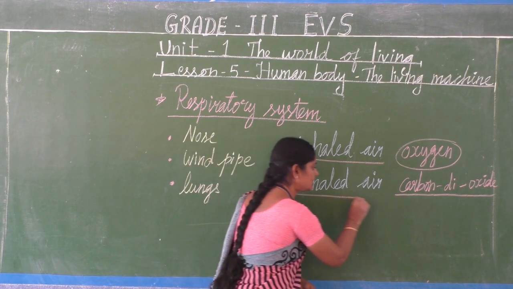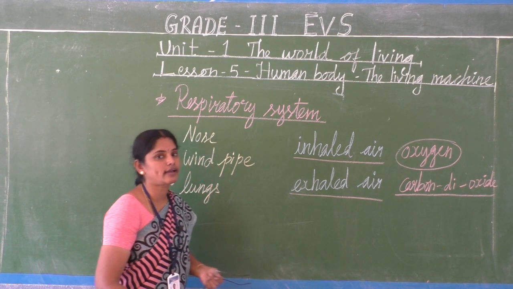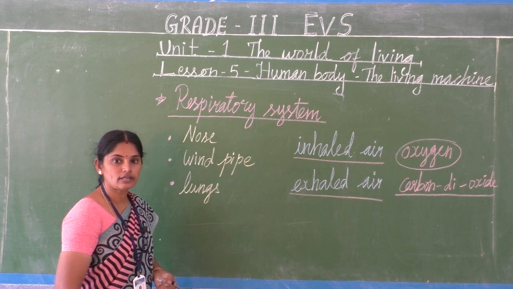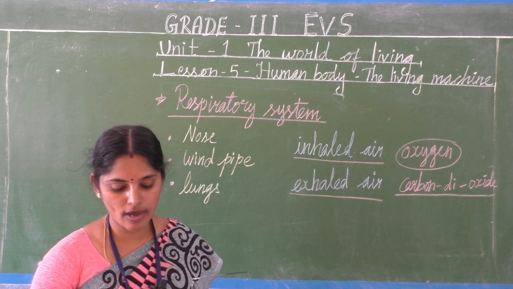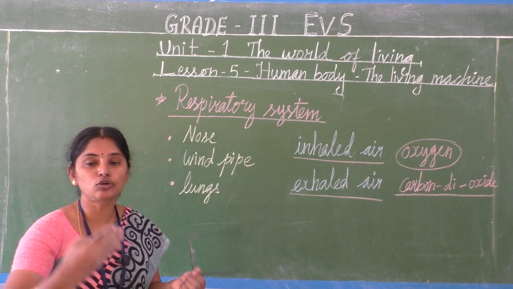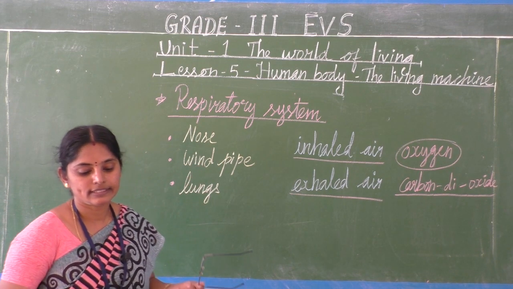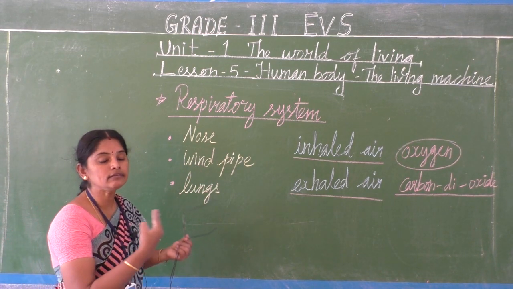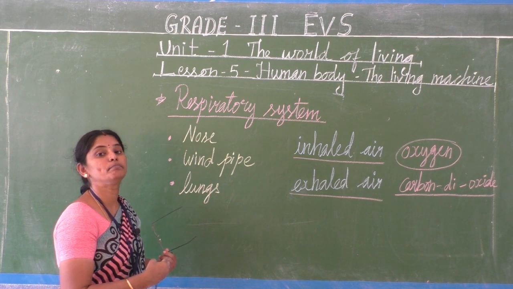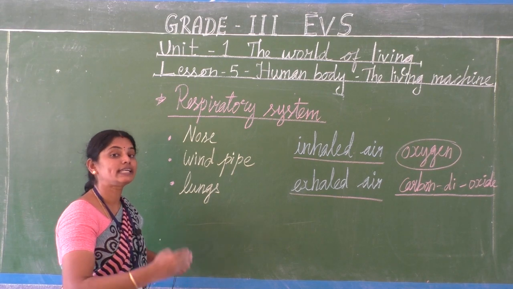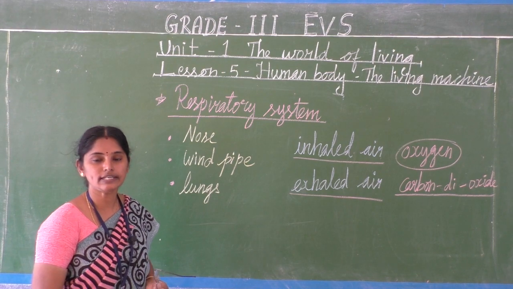So we inhale oxygen and we exhale carbon dioxide. Clear, children? So when we breathe, air enters our body through the nose, then it goes to the lungs through the windpipe. Then in the lungs we breathe in, that is we inhale oxygen, and we breathe out, that is exhale carbon dioxide. Clear, children?